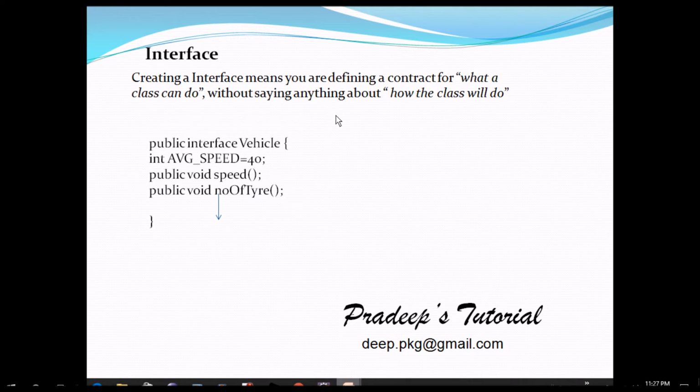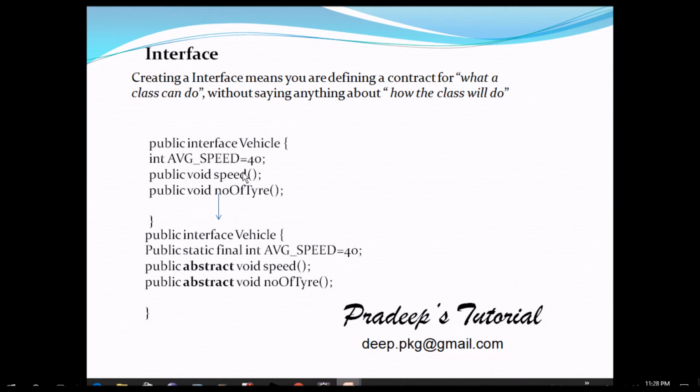Let's see this example. You have created an interface Vehicle and declared a variable averageSpeed, that is 40. That is a constant. Whatever you declare in the interface will be constant. You cannot change it, because of what the compiler does, as we'll see here. The compiler creates public static final. You can see static final. That means the averageSpeed value 40 is final. You cannot change it. In the same way, for methods, public void speed is automatically converted to abstract.